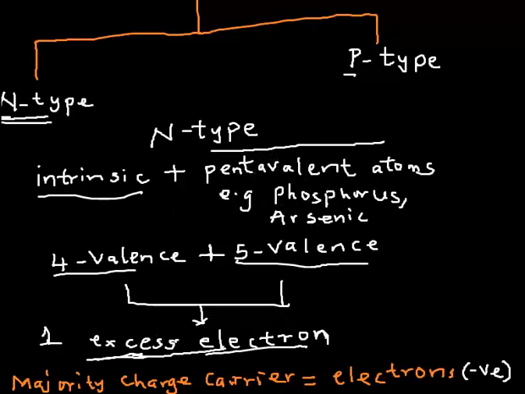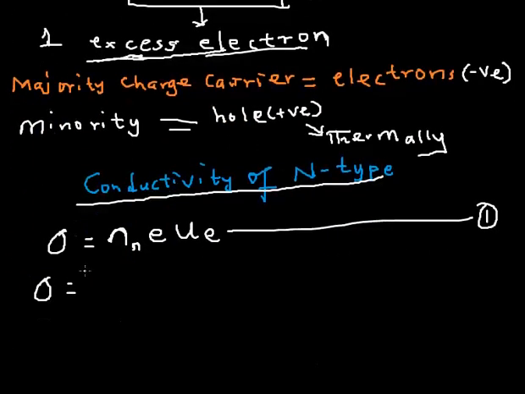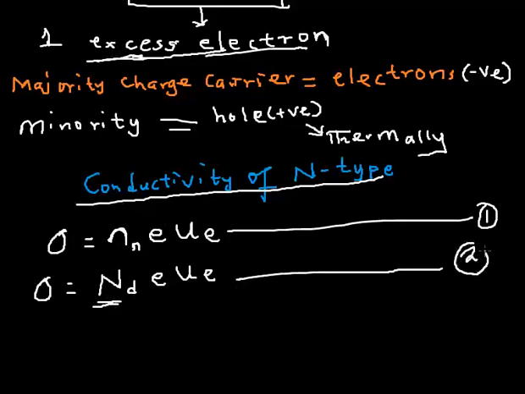So I can actually write my formula again using this ND. What does this ND represent? This ND represents the density or the concentration of the donor atom. That pentavalent atom is the donor atom because it's the one that donated the extra electron used for this conductivity. So for this question number 2, I can write that down.